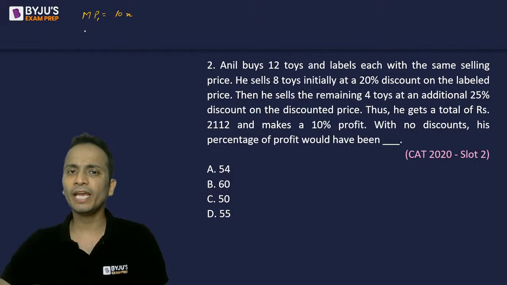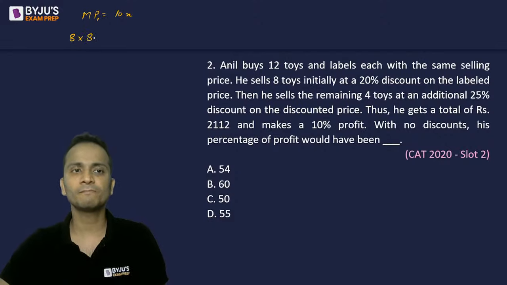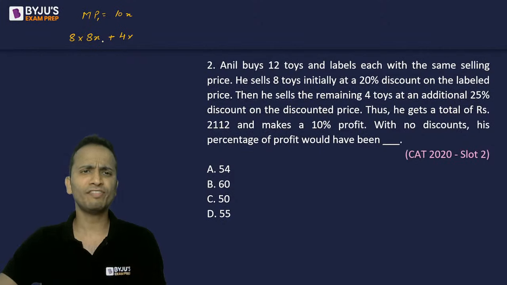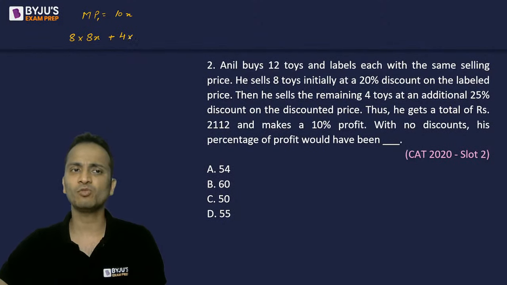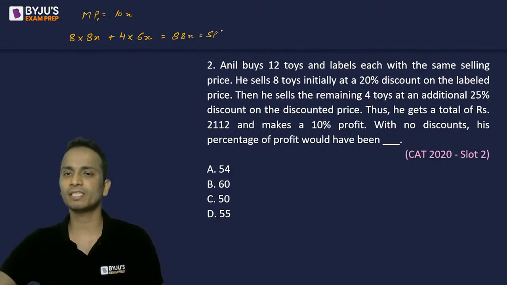Now he sold 8 toys at 20% discount. Now 20% discount on 10x will give you 8x. And then the remaining 4 toys at a further discount of 25%. Now if I give a 25% discount on 8x, that means a 1/4 discount, so now the selling price will be 6x. So 8 into 8, 64x, plus 24x, that will be equal to 88x, and that is the total selling price of these articles.